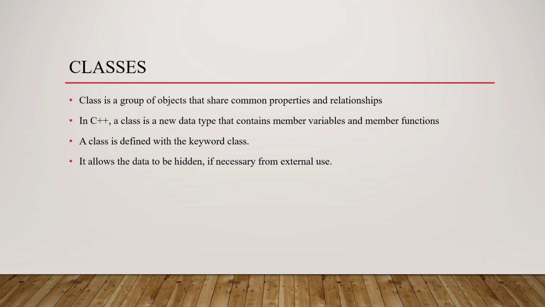Now coming to C++, in C++ a class is a new data type that contains member variables and member functions, right? Whenever we say it contains member variables and member functions, in C++ member variables are the variables whereas member functions are the functions or methods we are defining or declaring in the